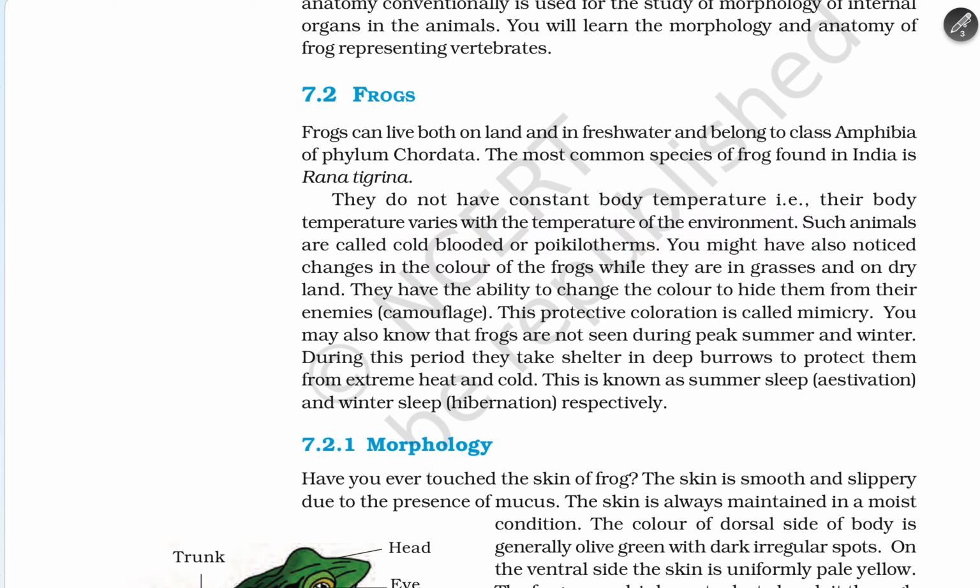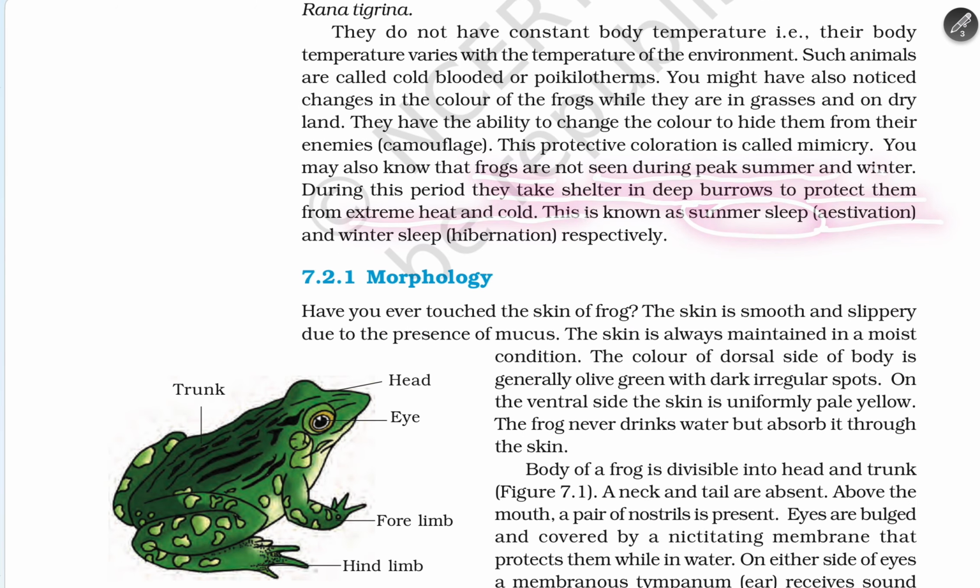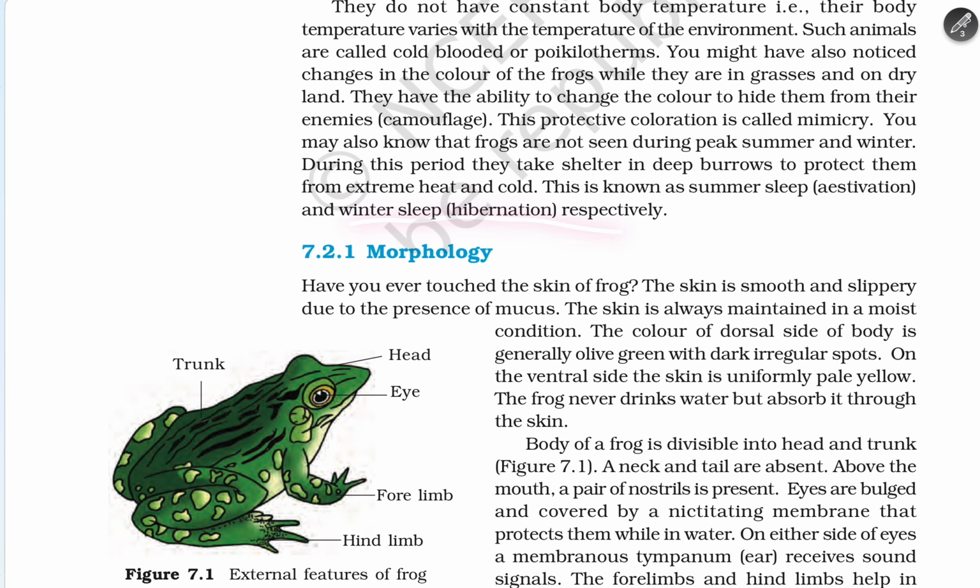You might have also noticed the change in the color of frogs while they are in grasses or on dry land. They have the ability to change color and hide themselves from their enemies, which is camouflage, and this protective coloration is called mimicry. You may also have noticed that frogs are not seen during peak summer and winter. During this period they shelter in deep burrows to protect themselves from extreme heat and cold. This is known as summer sleep, aestivation, and winter sleep, hibernation, respectively.